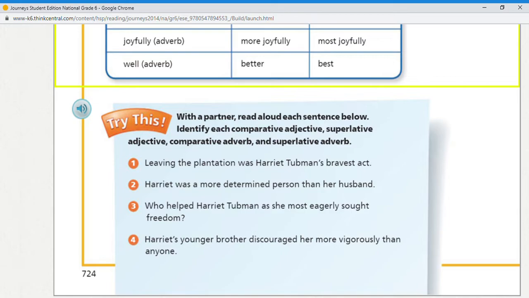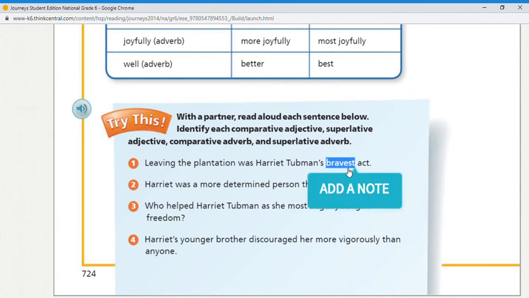Read aloud each sentence below, identify each comparative and superlative adverb and adjective. The first one is, leaving the plantation was Harriet Tubman's bravest act. So here, guys, the adjective is brave, and we add est to it to make a superlative adjective. So bravest is the superlative adjective.